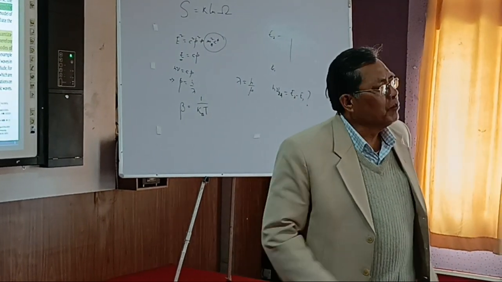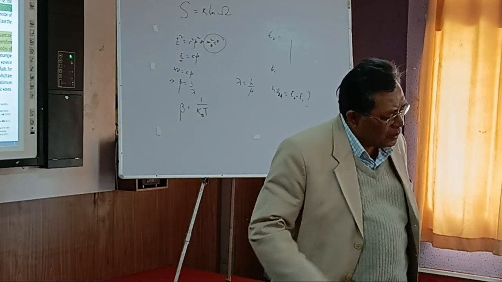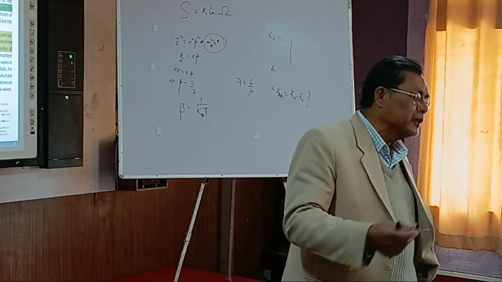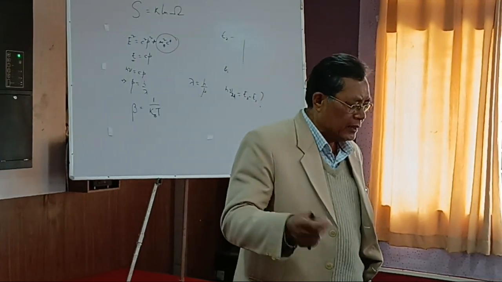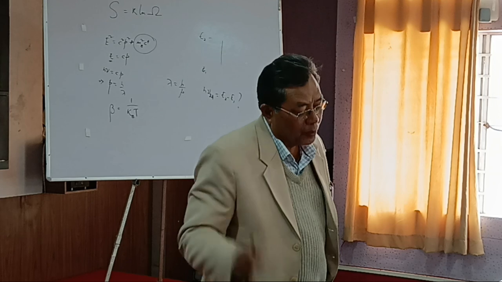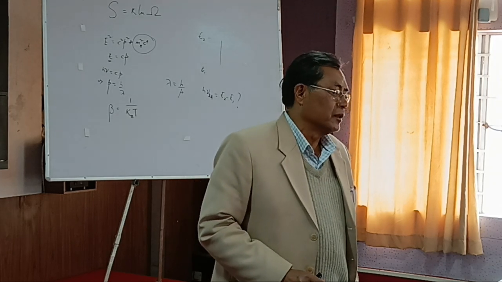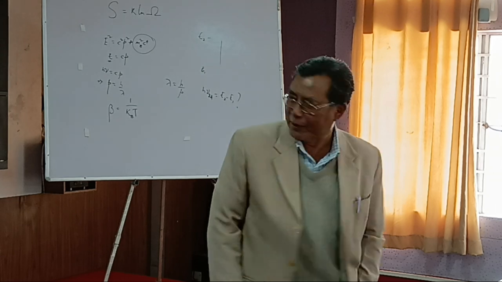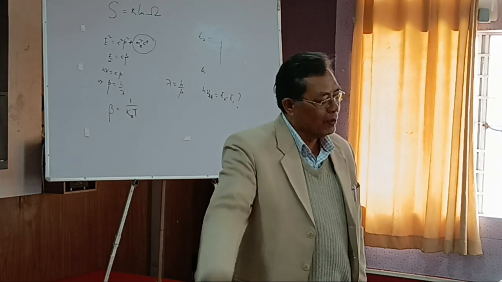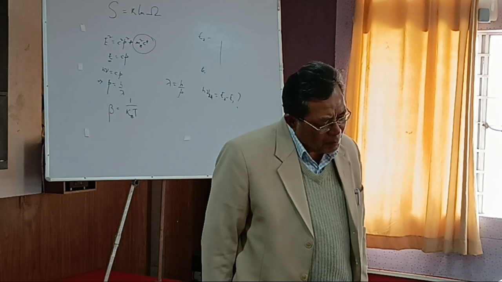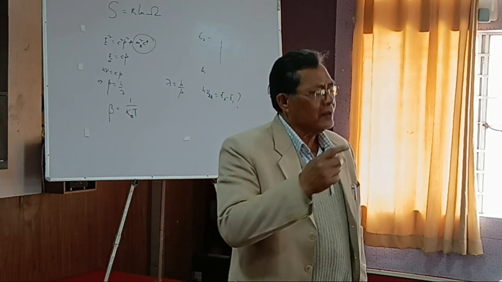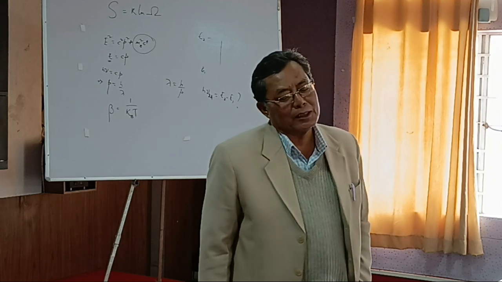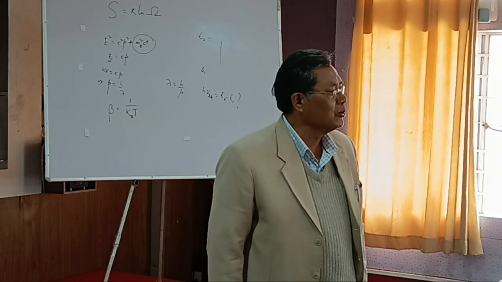Okay, S. N. Bose derived the same formula, assuming the statistics for integral spin, bosons. Okay, and then they got it. What Planck assumed is the harmonic oscillator quantization. Finally, the harmonic oscillator is also a boson.